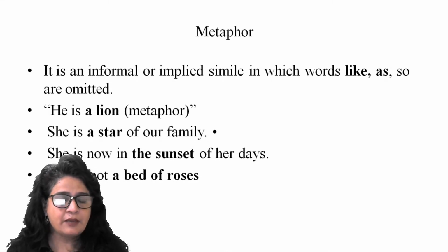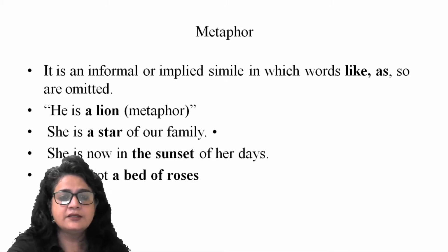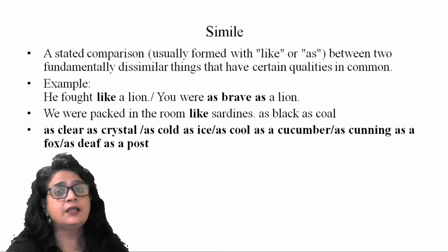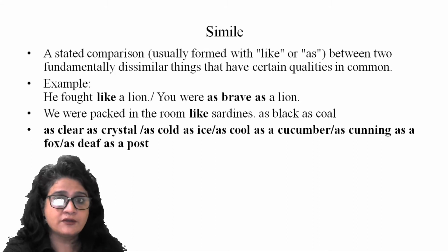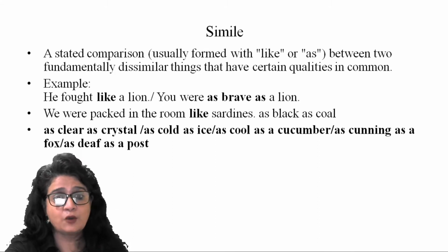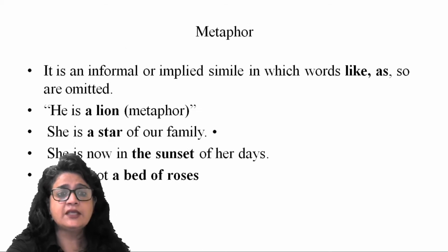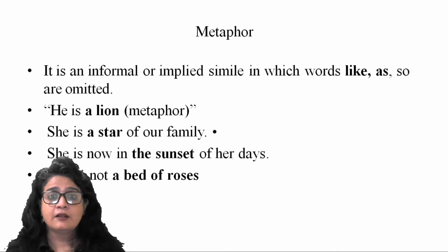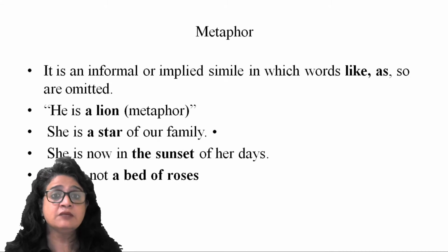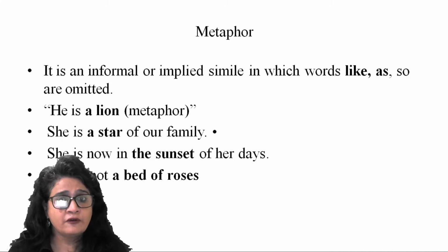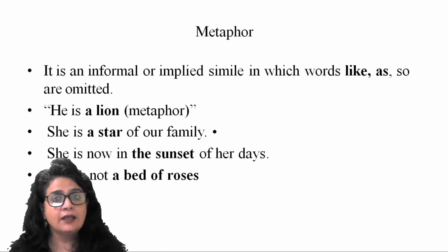All right, look at the example. He is a lion. We had a sentence earlier, he fought like a lion, right? So that means he's very aggressive, he's very ferocious, right? Or he's very brave. So these are the qualities we usually attribute to a tiger or a lion. So when we say he is a lion, that means in all these characteristics the person is similar to a lion. All right, so instead of saying 'like' or 'as', you say he is a lion.